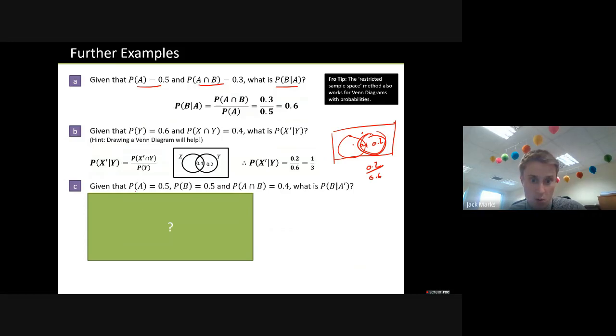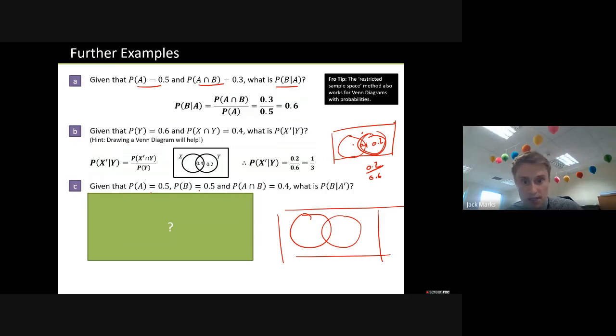Okay, and then we got one more. So it seems like we've got a lot of information on this one, so maybe we draw a Venn diagram again. So intersection is the best place to start, is 0.4. That's A and that's B. A should add up to 0.5, so that's 0.1. B should add to 0.5, so that's 0.1. So we can do this one as well while we're at it. So that should be a 0.4.